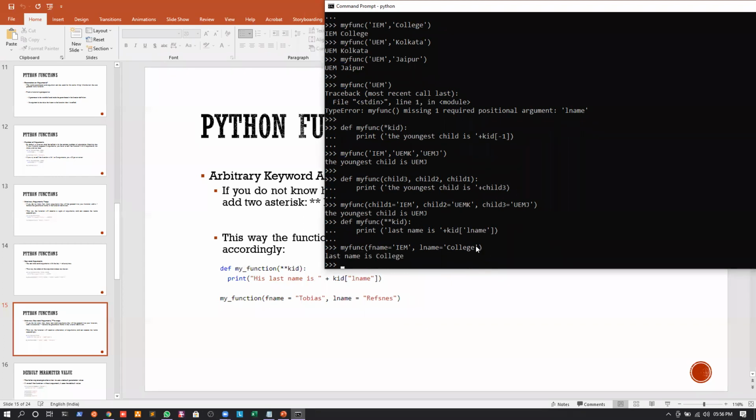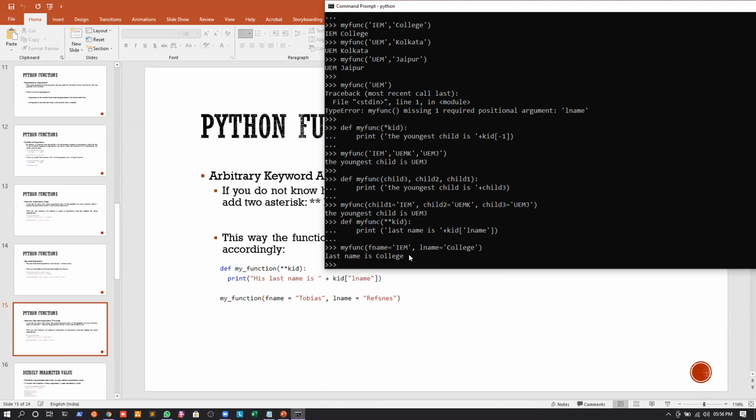So again, if I do that, you can see that we are doing the same thing. For the dictionary KID, I want to print the value of the key L name. So what's the value of the key L name? It is college. So I am printing: Last name is college. Okay.